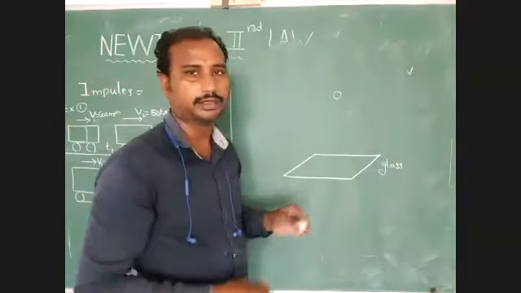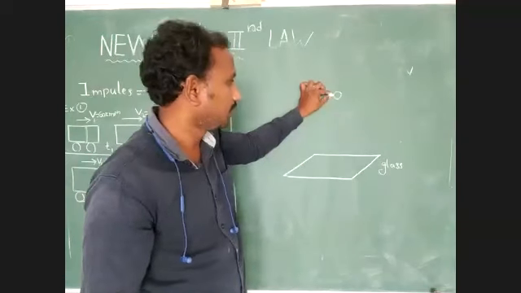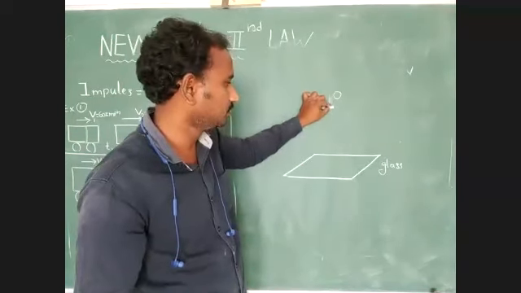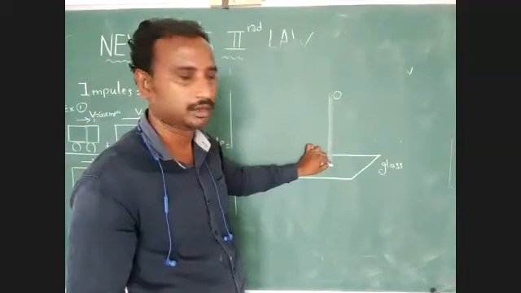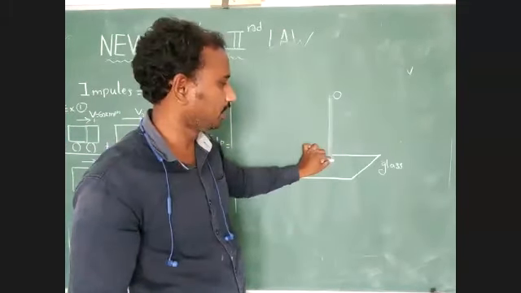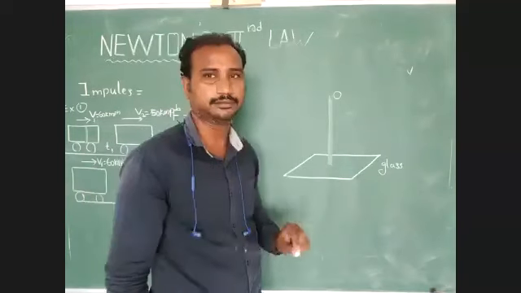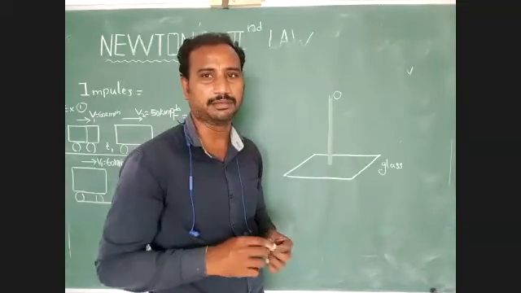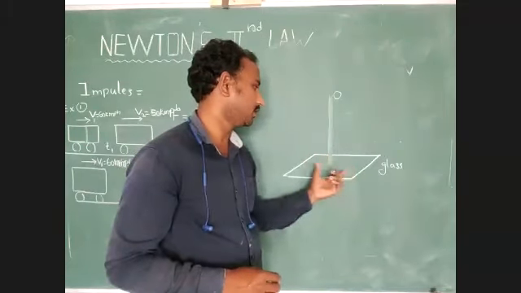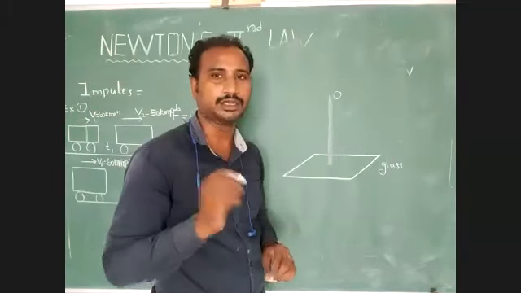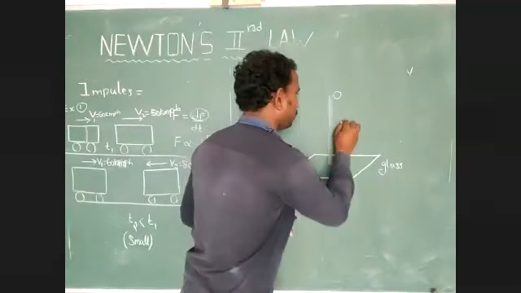We take that iron body from a certain height to the surface of the glass plate. Then we can keep that body on the glass plate and the glass plate cannot get damaged. What is the reason? We take more time.